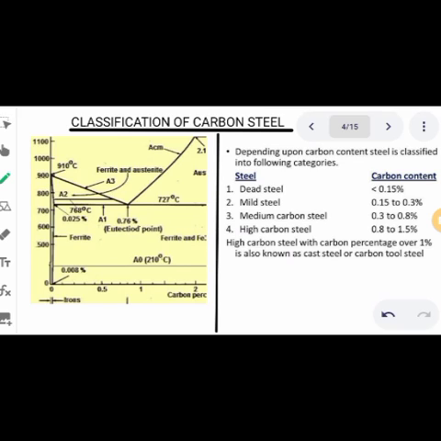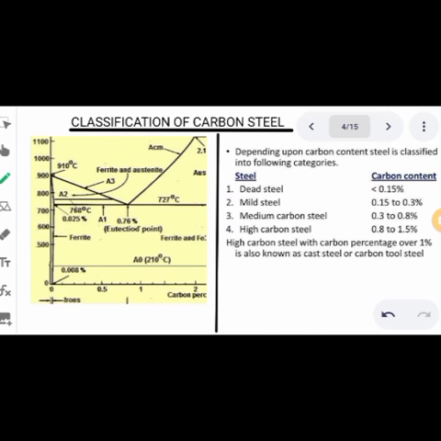Now, classification of carbon steel. Carbon steel is a type of steel that is categorized based on the carbon content. It is the carbon content of this particular material that made it become carbon steel, and this carbon steel is divided into majorly 3 categories. We have the mild steel, also known as the low carbon steel, we have the medium carbon steel, and we have the high carbon steel.